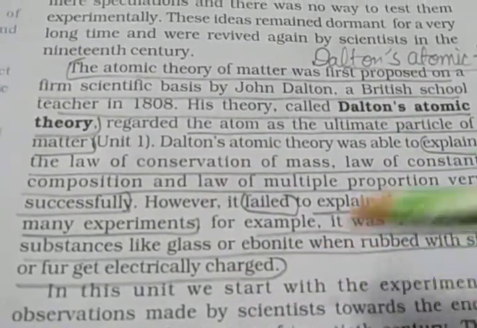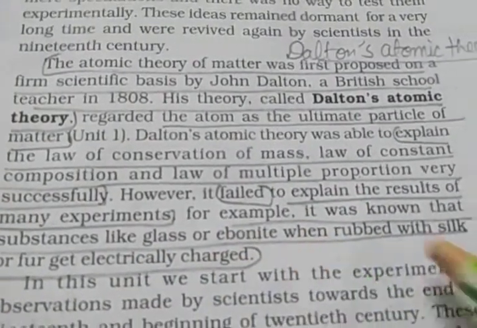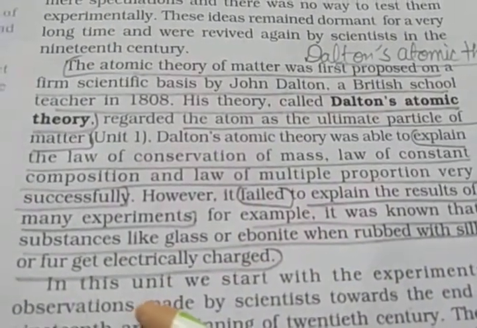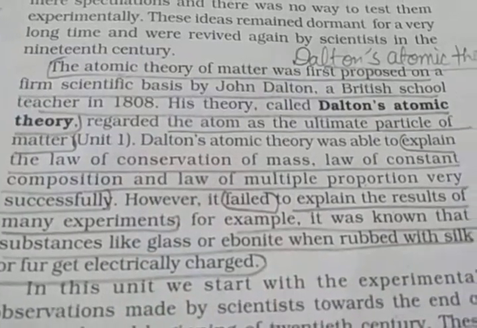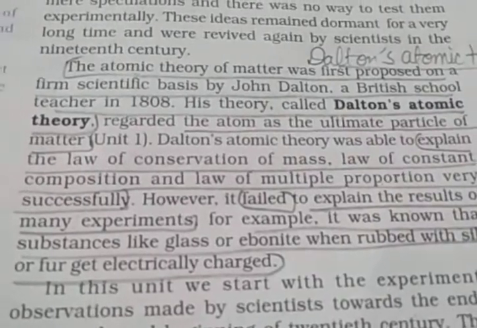For example, substances like glass or ebonite, when rubbed with silk or fur, get electrically charged. But why? It failed to explain this result.